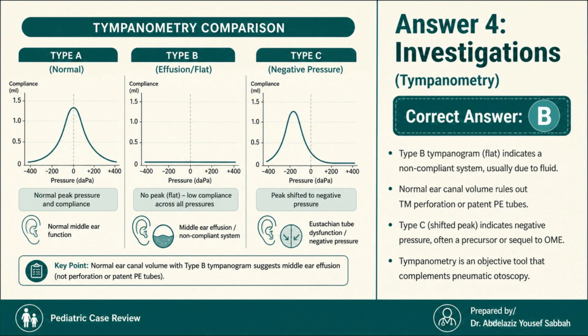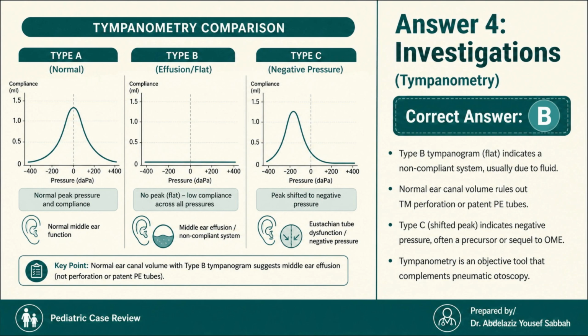A type B tympanogram, which is the flat tracing, indicates a non-compliant middle ear system, and the most common cause is fluid filling the middle ear space. The key distinguishing feature here is the normal ear canal volume. A normal ear canal volume rules out a tympanic membrane perforation or a patent ventilation tube, which would otherwise produce a flat tracing but with a very large ear canal volume.